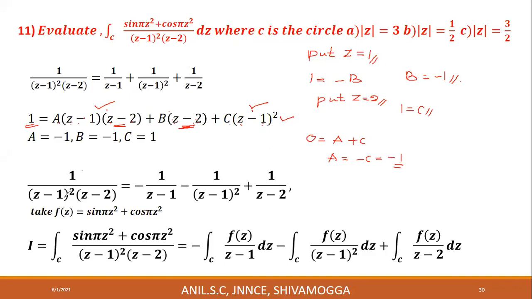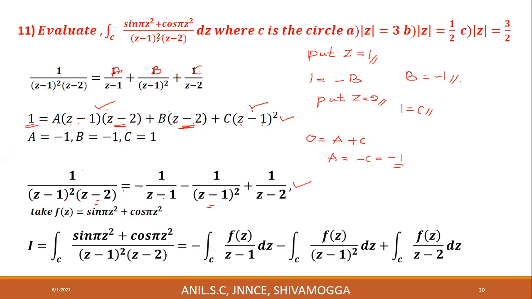Therefore, 1 divided by (z minus 1) whole square into (z minus 2) is a divided by, this is a, this is b, and this is c. A divided by z minus 1, and a is minus 1 divided by z minus 1, plus b divided by (z minus 1) whole square, b is minus 1, plus c divided by z minus 2, and c is 1 divided by z minus 2.